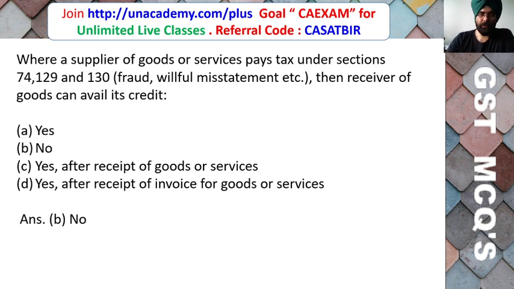Here the answer is no, because if you refer to section 17 subsection 5 of the GST Act, it specifically blocks these types of input tax credit, because if it is paid due to fraud or willful misstatement, then you cannot claim input tax credit.